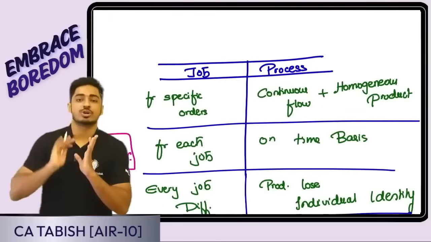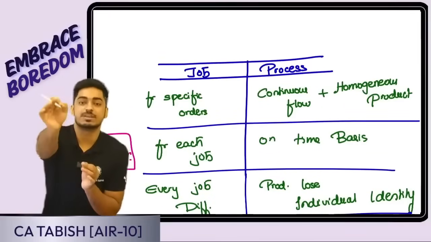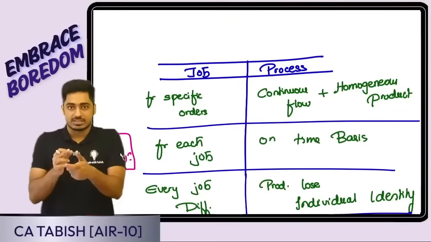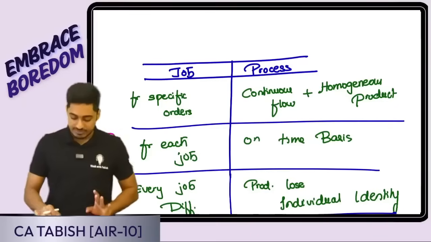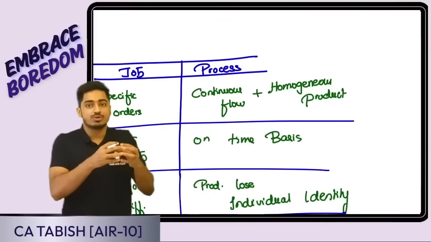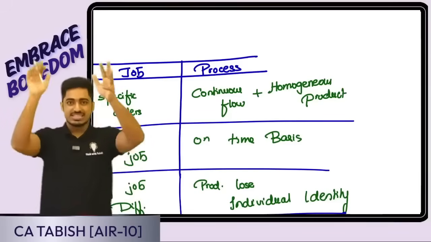When do we adopt job costing? When goods are produced for a specific customer, as per the requirements of that specific customer. Say a furniture manufacturer: based on what the customer is specifically asking for, we are producing. Yes or no, everyone? Process costing is used when goods are produced in multiple processes, a series of processes. Yes or no, everyone? This is the basic idea.